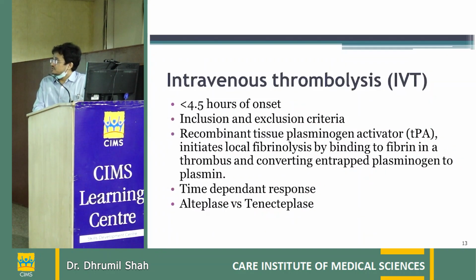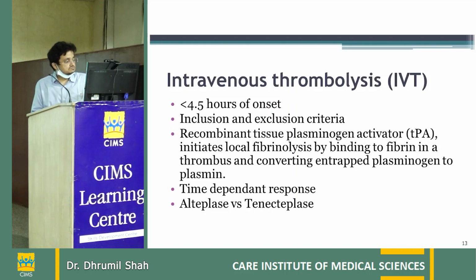Now coming to IV thrombolysis. IV thrombolysis has changed the management of stroke over 2 decades, and every year the window and the selection of patients who are eligible for IV thrombolysis is increasing, and more patients are being thrombolyzed these days. At present, the criterion for thrombolysis is less than 4.5 hours from onset of symptoms or the last known well.